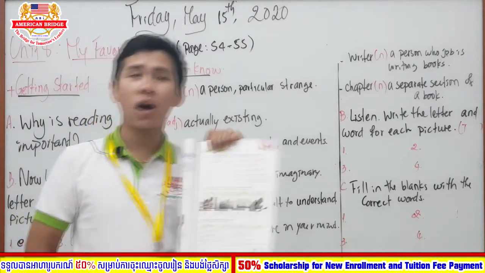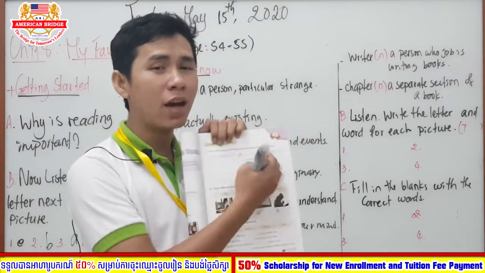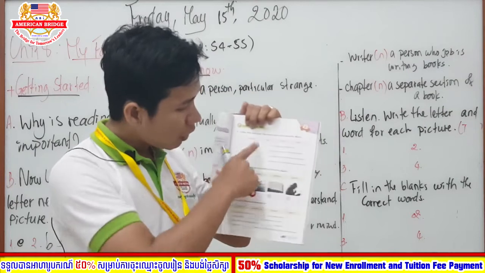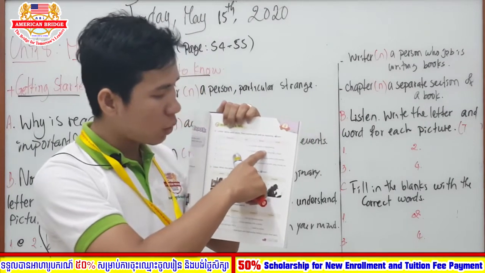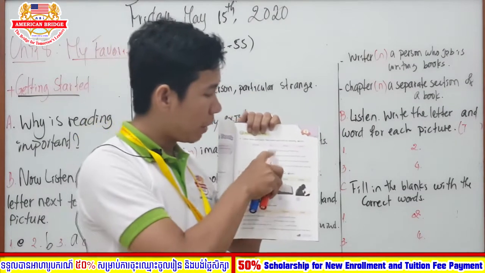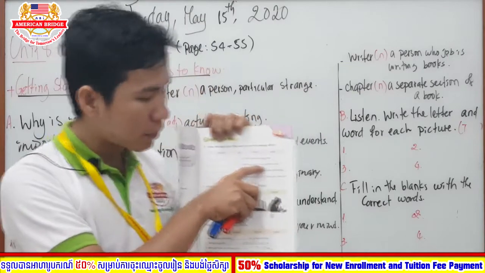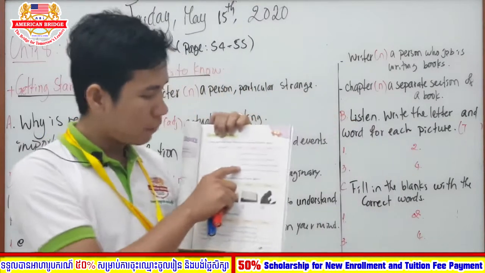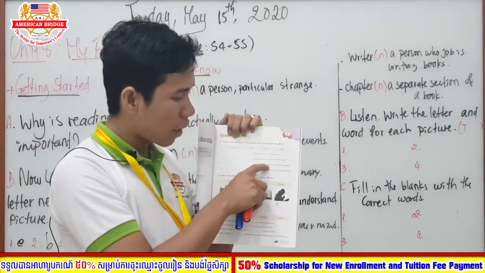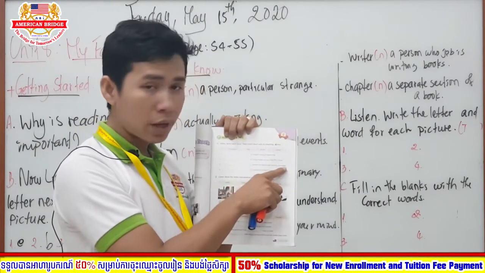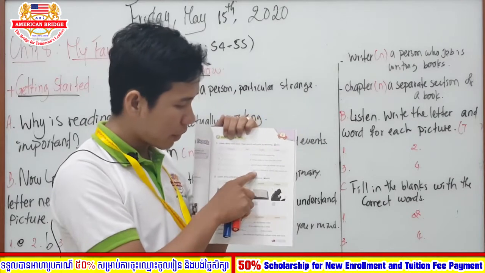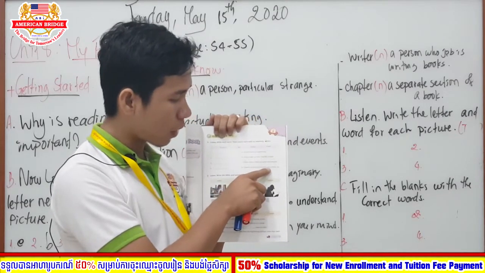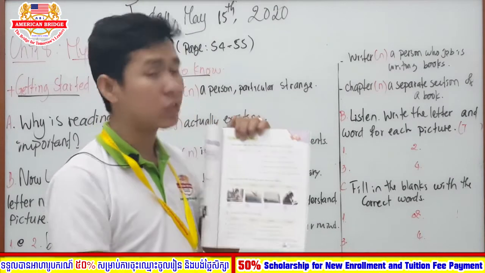So according to the definition that I learned on the board, right now let's match with the definition on the right side. On the left side of the words we have A, actually being or happening. B, a long made up story that fills a book. C, stories about made up events and people. D, a person or animal in the book, play, movie, etc.